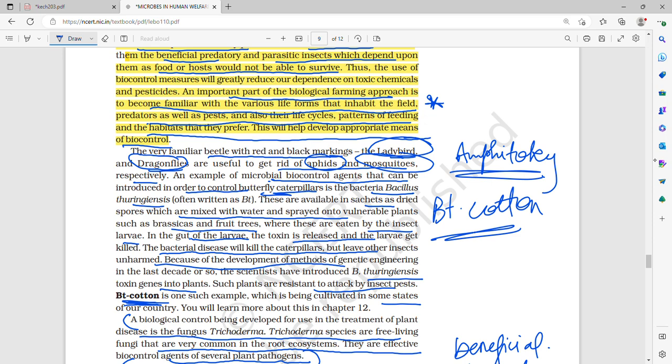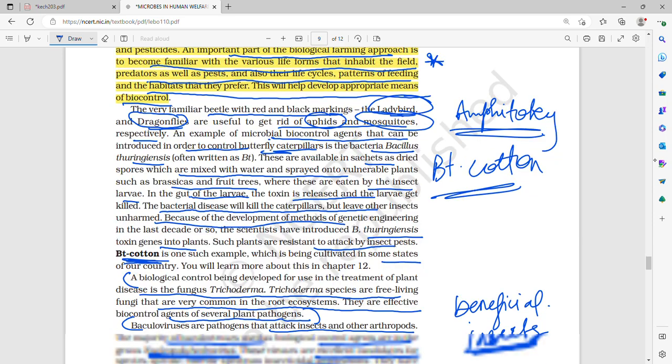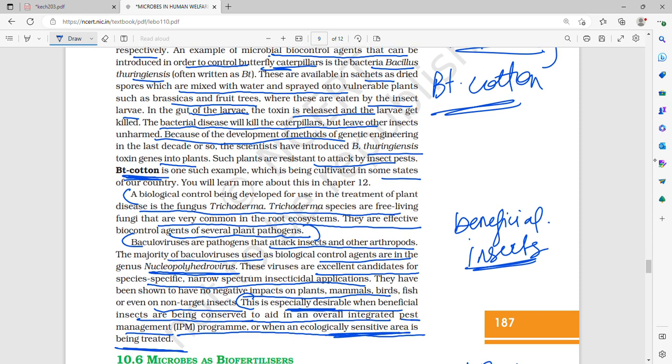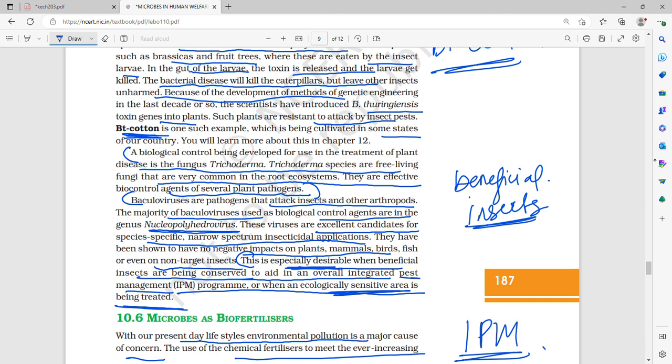Another important form of biological control is to become familiar with the life forms, their life cycles, and patterns of feeding habit that they prefer. What are the main examples of biocontrol agents? Ladybird and dragonflies help in getting rid of aphids and mosquitoes. Then Bacillus thuringiensis helps in getting rid of butterfly caterpillars. It is available in sachets of dried spores mixed with water, sprayed onto vulnerable plants such as brassicas and fruit trees. When it is eaten by the caterpillar, a toxin is released and the larvae get killed in the gut.